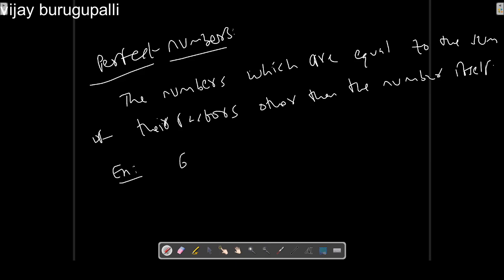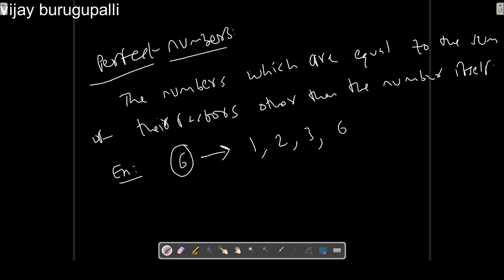Let's take 6. The factors of 6 are 1, 2, 3 and 6. So let's check whether 6 is a perfect number or not. To be called a perfect number, the number should be equal to the sum of its factors other than the number itself.